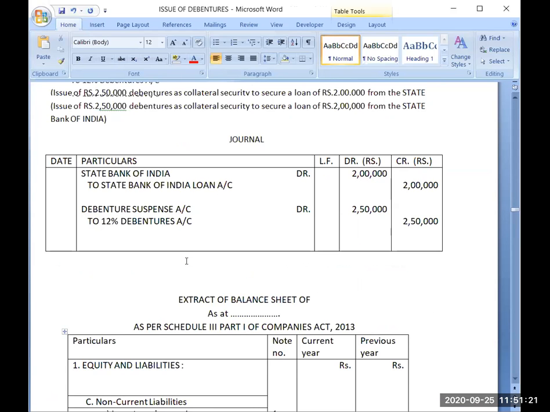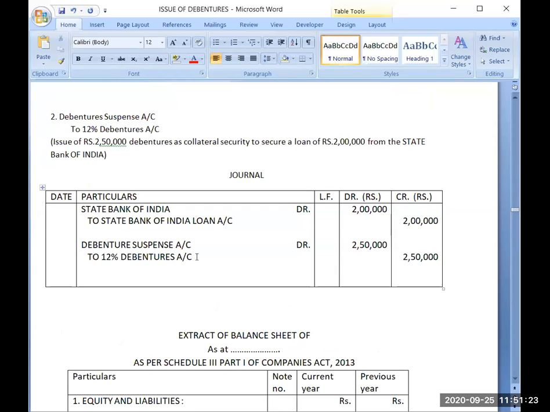After recording this entry, what will be the balance of the 12% debentures account?